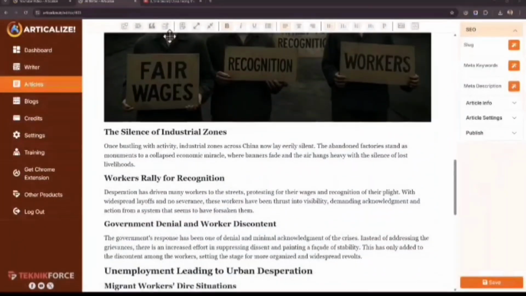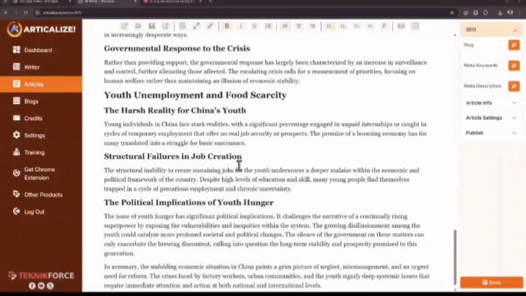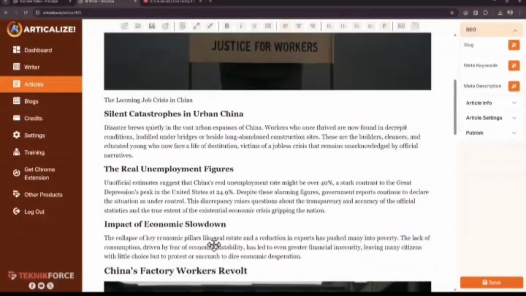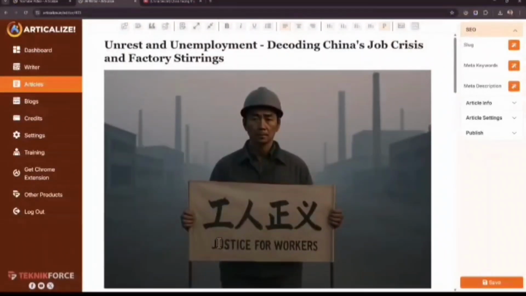And by the way, this is a very, very powerful editor. It is a very powerful AI editor. If you've used the best in class, it's equivalent to those, and you can change anything that you want. So there's a particular subheadline and sub-subheadlines. Everything is structured in here, and you can modify it the way you want.